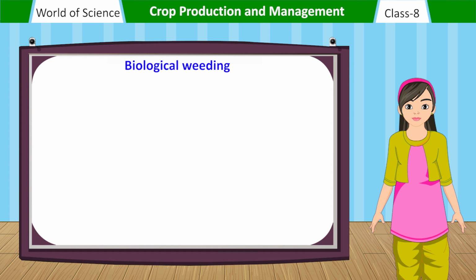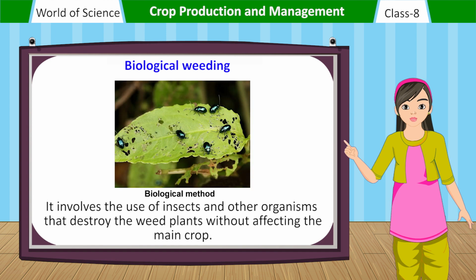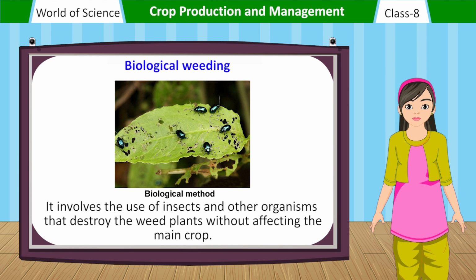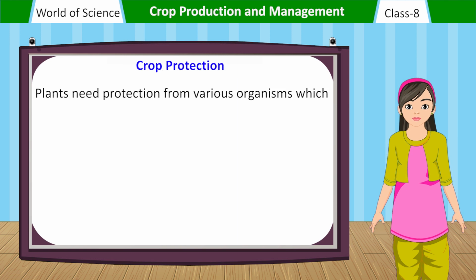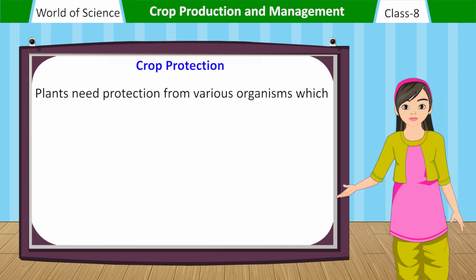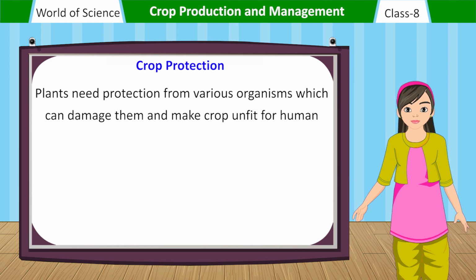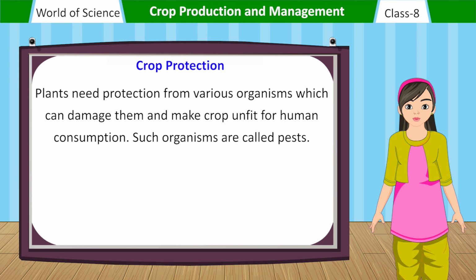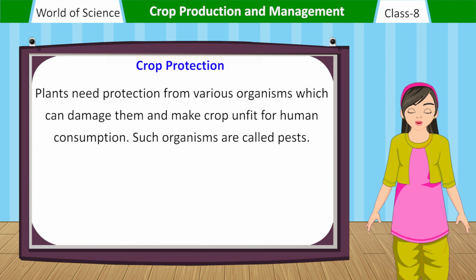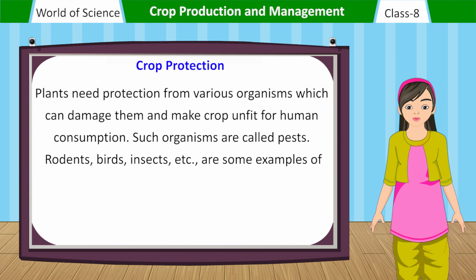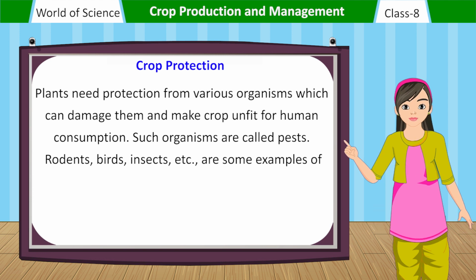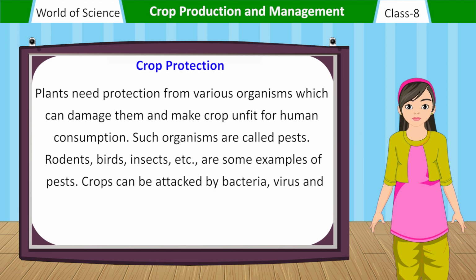Biological weeding. It involves the use of insects and other organisms that destroy the weed plants without affecting the main crop. Crop protection. Plants need protection from various organisms which can damage them and make the crop unfit for human consumption. Such organisms are called pests. Rodents, birds, insects, etc. are some examples of pests.